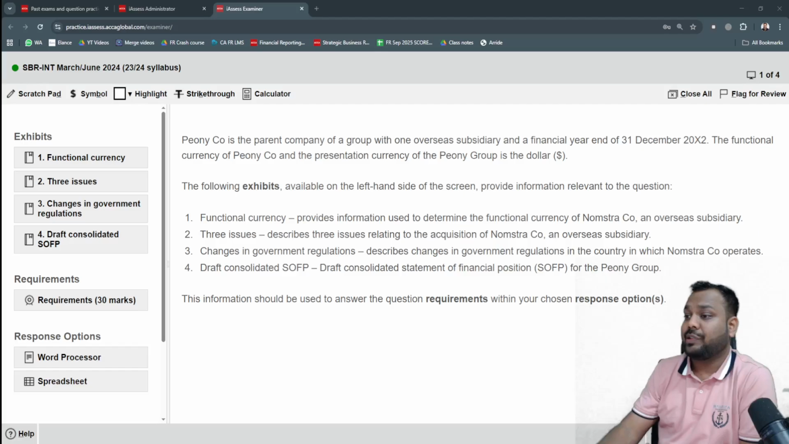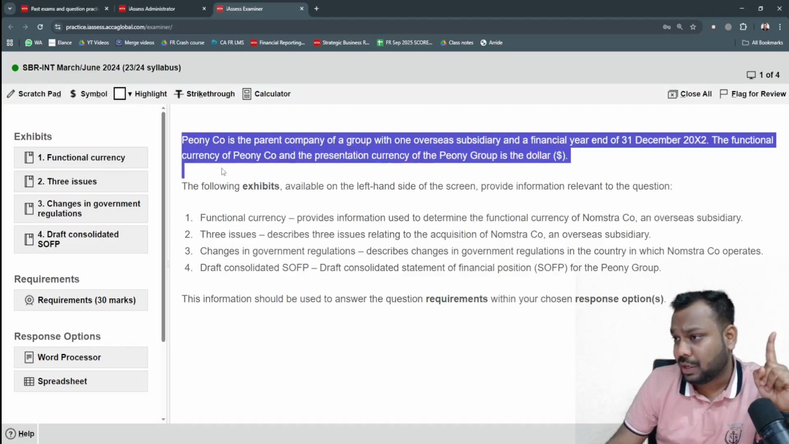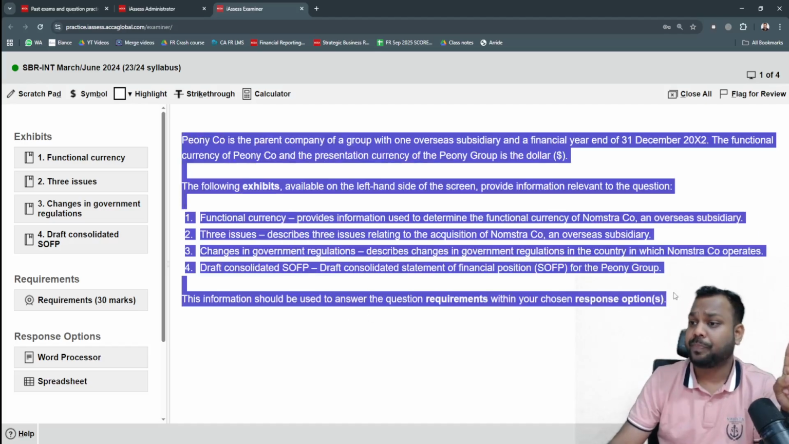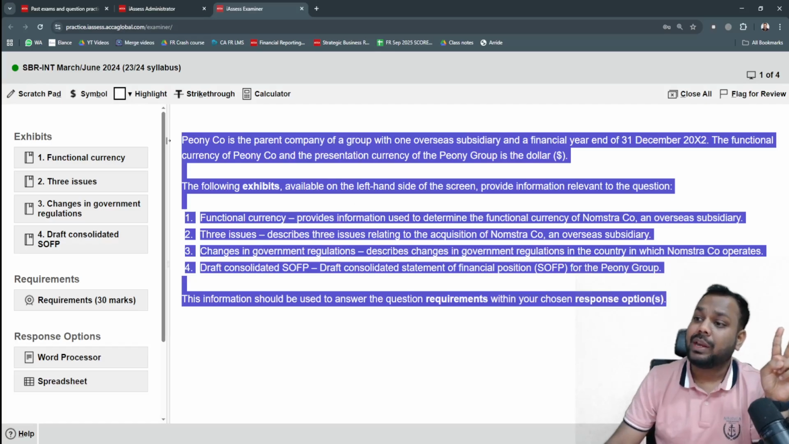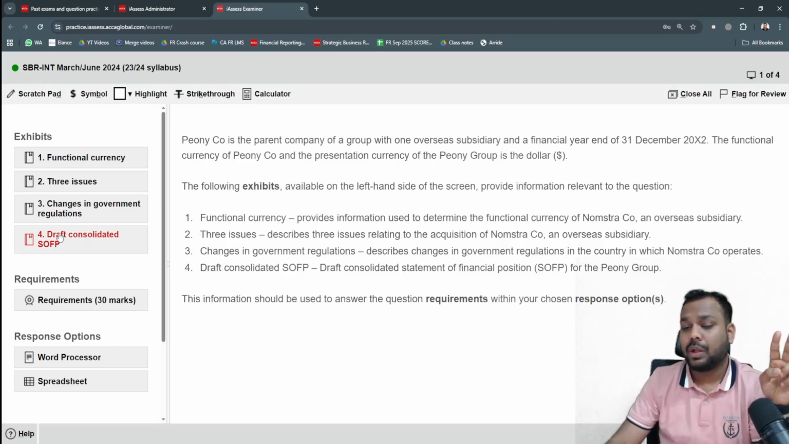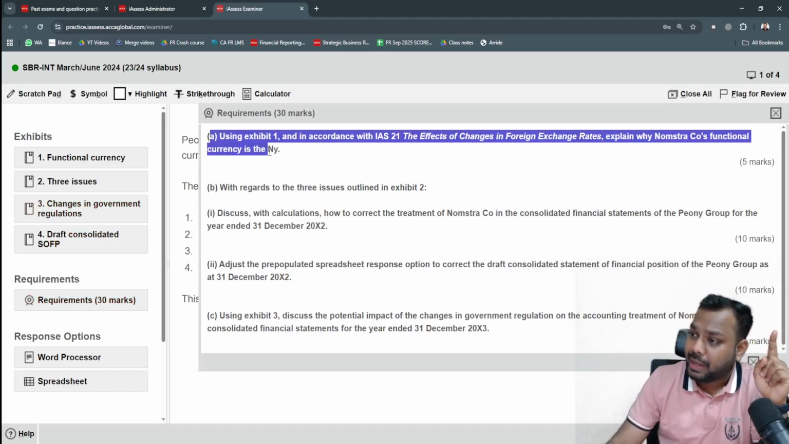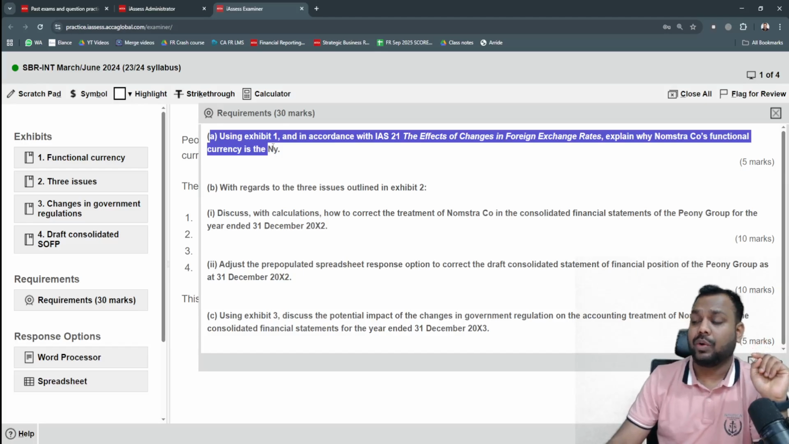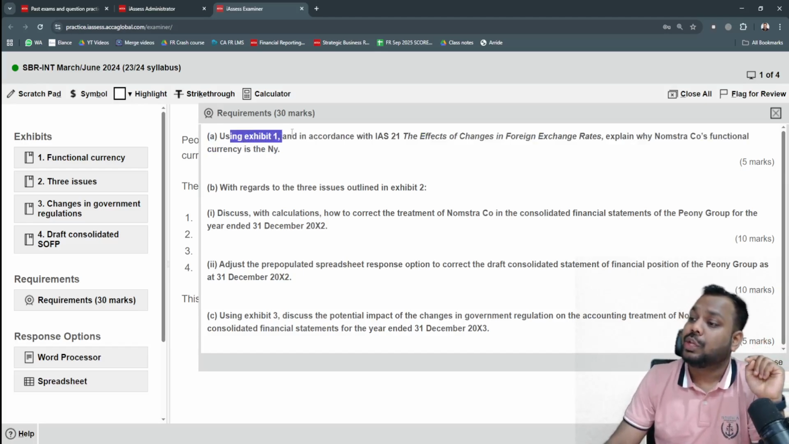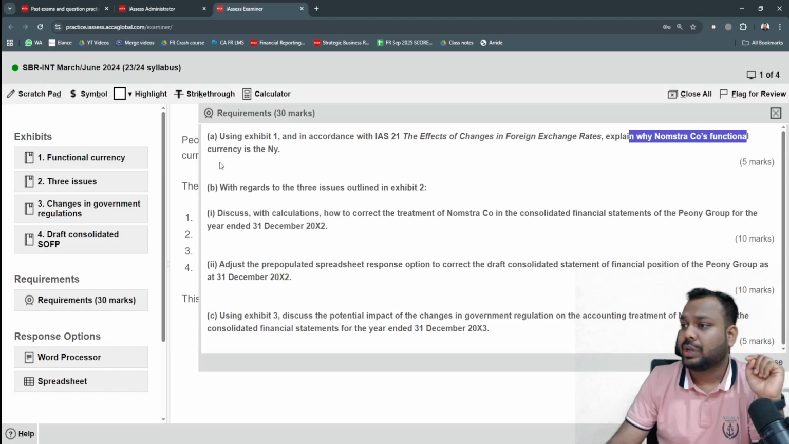Now, understand. What a student does as of now is, step number 1, he reads the introductory paragraph in depth. Then in the second step, he reads all the exhibits. Exhibit 1 in depth, exhibit 2 in depth, exhibit number 3 in depth, exhibit number 4 in depth. Then he will move on to the requirements. Now he will read requirement A: using exhibit 1 and in accordance with IAS 21 The Effects of Changes in Foreign Exchange Rates, explain what Nomsta's functional currency is and why.